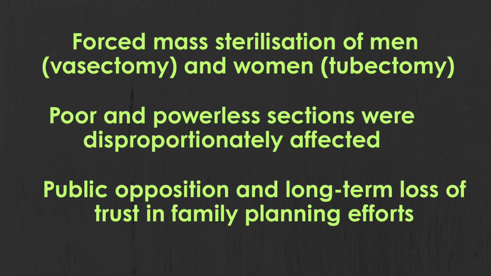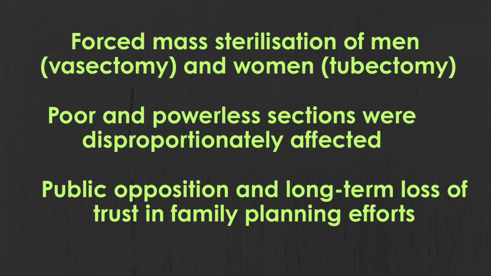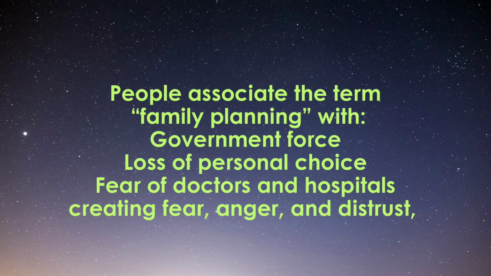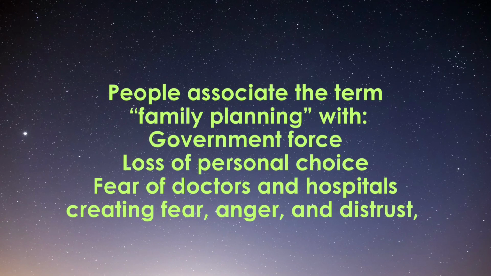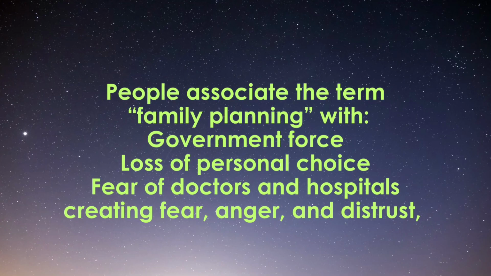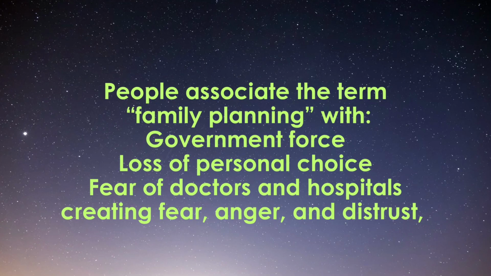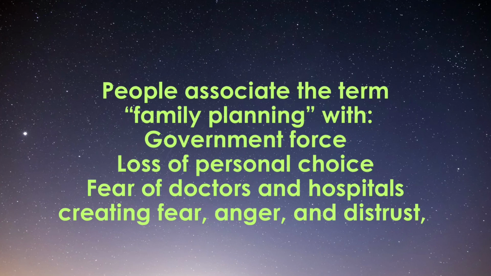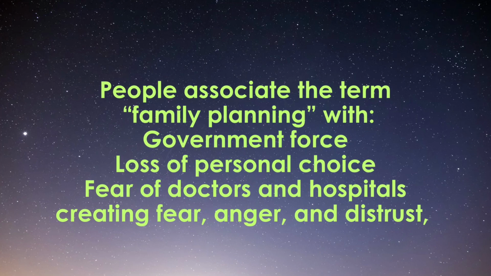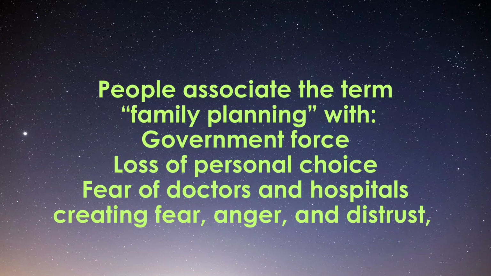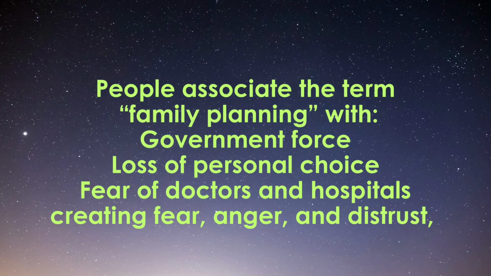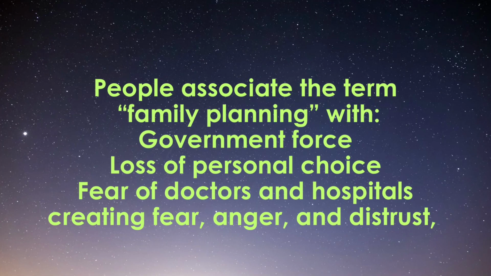As a result, public trust in the program declined sharply. They began to associate the term family planning with government force, loss of personal choices, fear of doctors and hospitals, so the name itself started creating fear, anger, and distrust, especially in rural and poor communities.